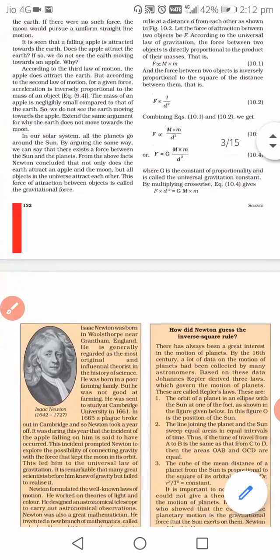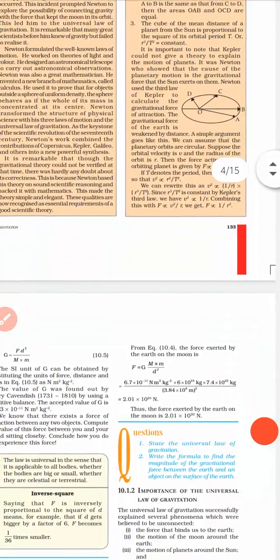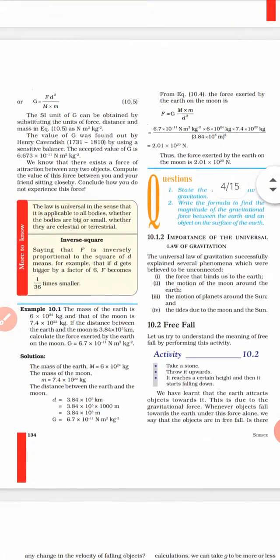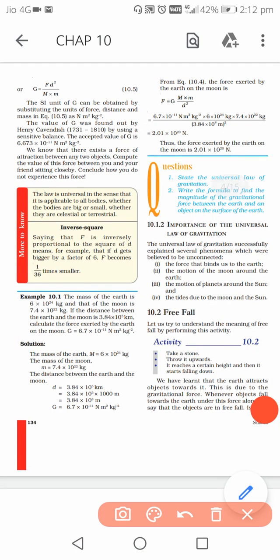Alright, so the value of G I already told you. Then here there is a sum, this one you can see. Another thing, this inverse square: one line is written here saying that F is inversely proportional to the square of the distance d.